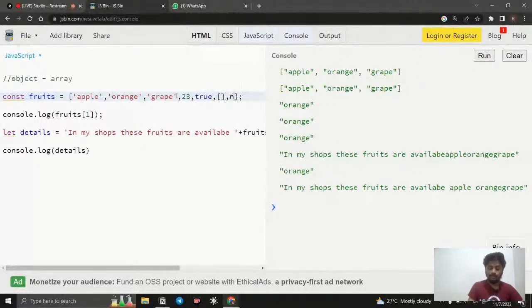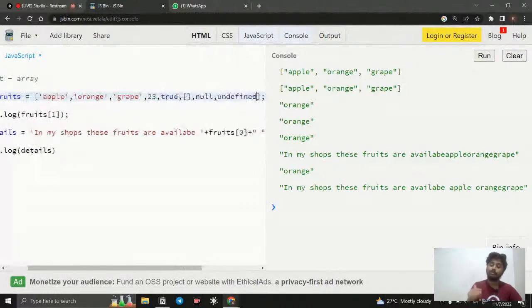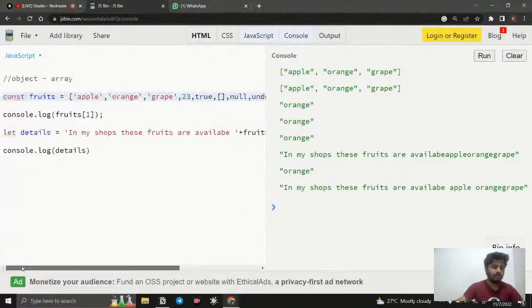I can store the null, I can store the undefined, and inside that we can store an object. Like that we can store anything inside an array. That is possible. The only thing is JavaScript arrays are numbered index. So based on the number only we can access it. When it comes to array, the order is very important. Whatever the order that you are providing, when you create an array, those values are stored in your index. So the order is very important when it comes to accessing an array and creating an array.